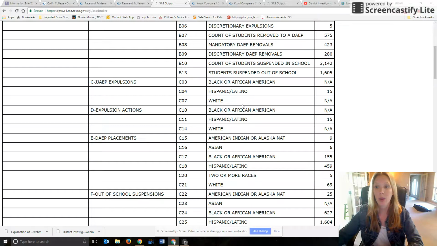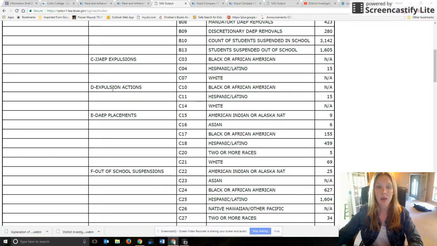So that's broken down by race. We see that not any white, not any black or African American, but we see 15 Hispanic or Latino students who were expelled to JJAEP. And again, that's telling us kind of the same thing about the expulsion.